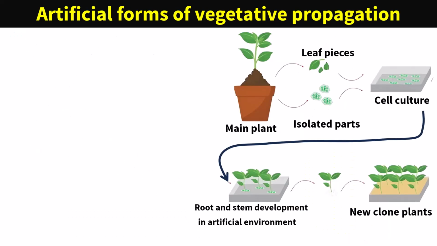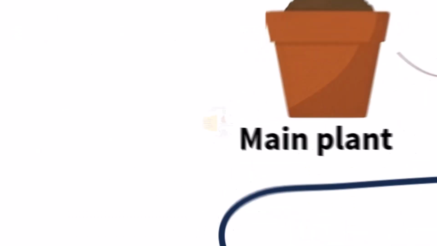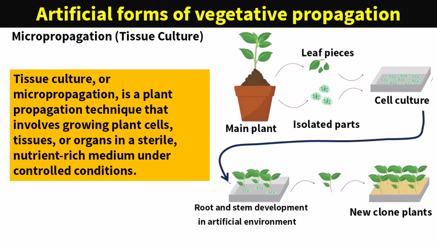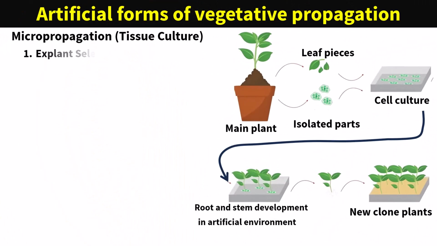Tissue culture, or micropropagation, is a plant propagation technique that involves growing plant cells, tissues, or organs in a sterile, nutrient-rich medium under controlled conditions. Key steps: explant selection. A small plant part, e.g. leaf, stem, or meristem, is chosen. Sterilization. The explant is disinfected to prevent contamination.